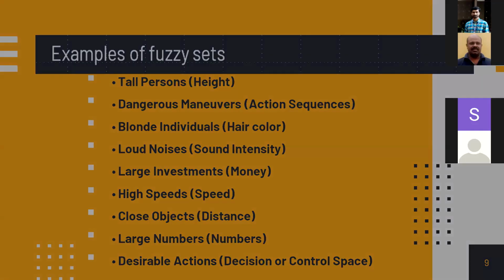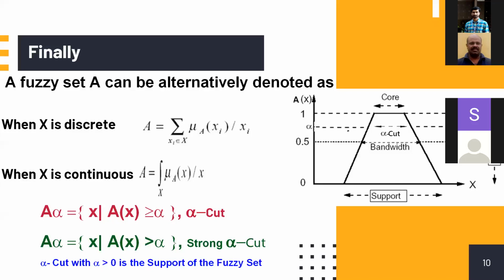Anyway, don't look into the equations if they are annoying you, just look into this graph. That is more than sufficient. Suppose we have a fuzzy set of this shape, something like this. The entire stretch where this fuzzy set is drawn is called the support of the fuzzy set.